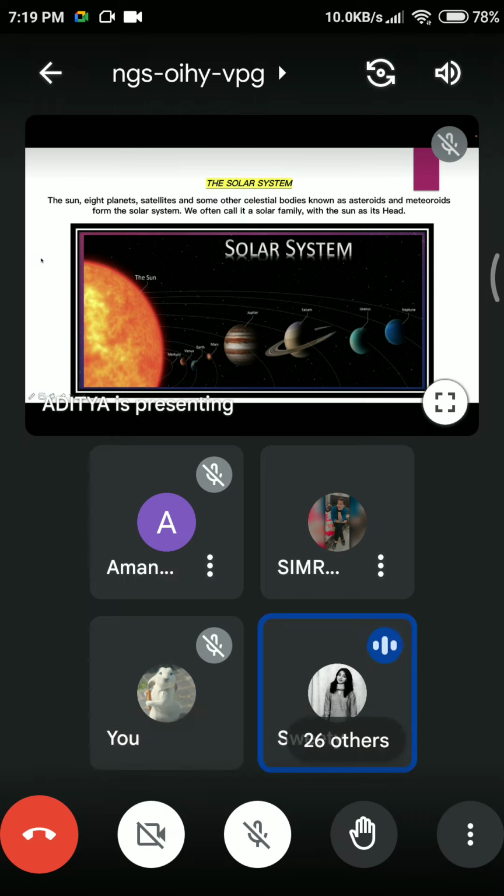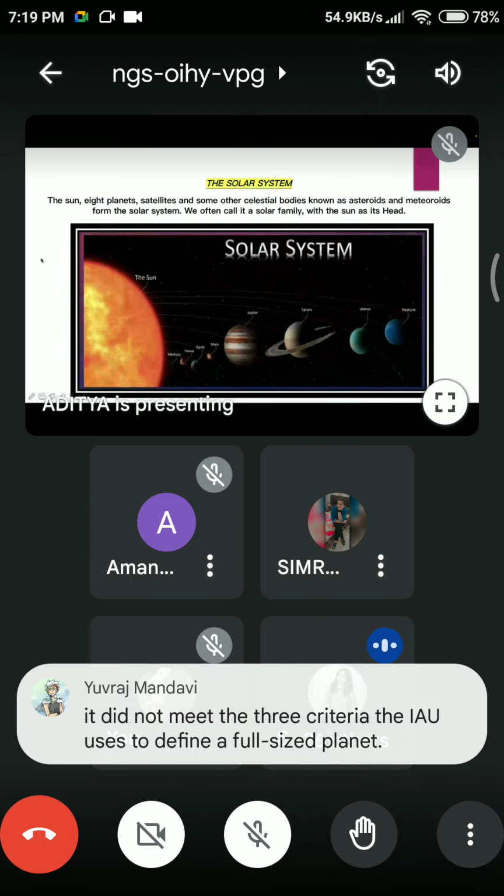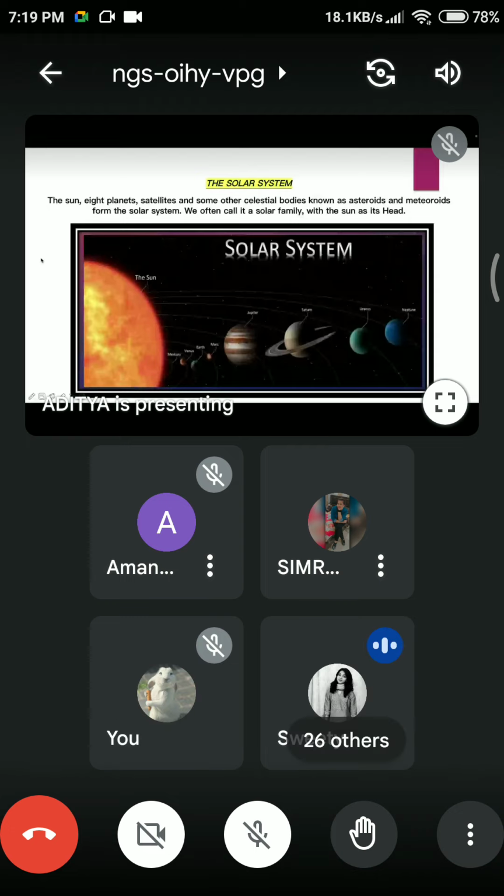All right, but I was just asking whether there was such a reason that they are not considering Pluto as a planet, but as a dwarf planet, because there are some science and tech pages in the newspaper which talk about dwarf planets apart from Pluto.